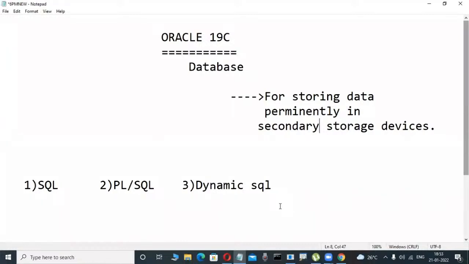ETL developers always need subqueries, joins, materialized views, indexes, partitions. Some concepts are required: OLAP features, rank, dense rank, this type of analytical functions, lag and lead analytical functions. Some knowledge is required. And PL/SQL stored procedures.